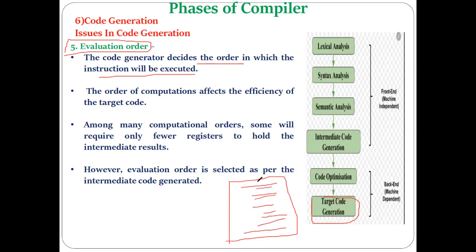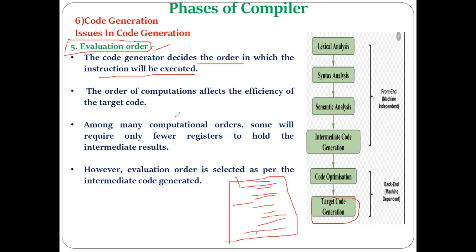In which order should these instructions be executed? From the top side, from the bottom side, from the middle side? Out of this number of instructions, which instruction should be executed first? That is the issue of evaluation order, and that also needs to be decided by the code generation phase.